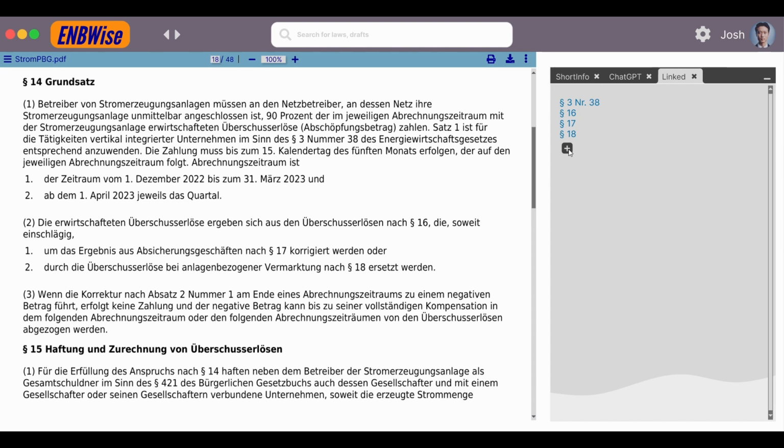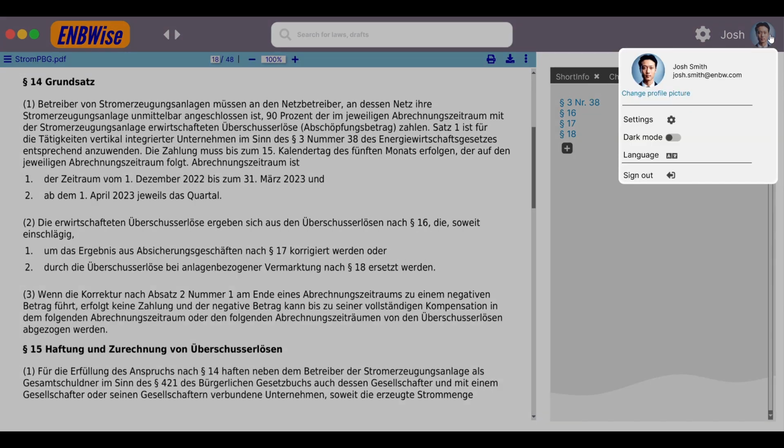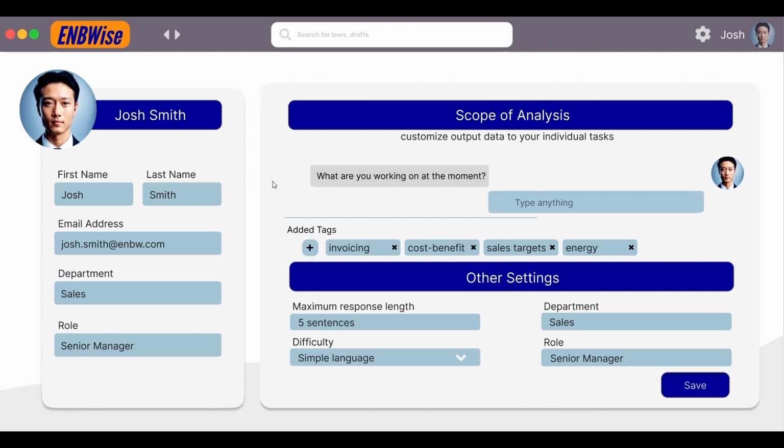The next thing, pretty interesting, is the profile. If you click on the profile picture, you get some basic things like sign out, you can change the language of the tool, you can select even a dark mode or white mode, and you can go to the settings. If you click on the settings, you will directly jump to the settings.